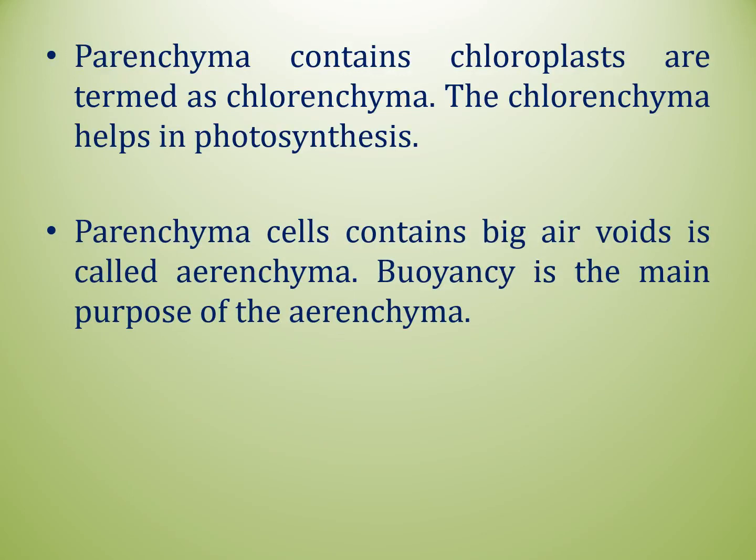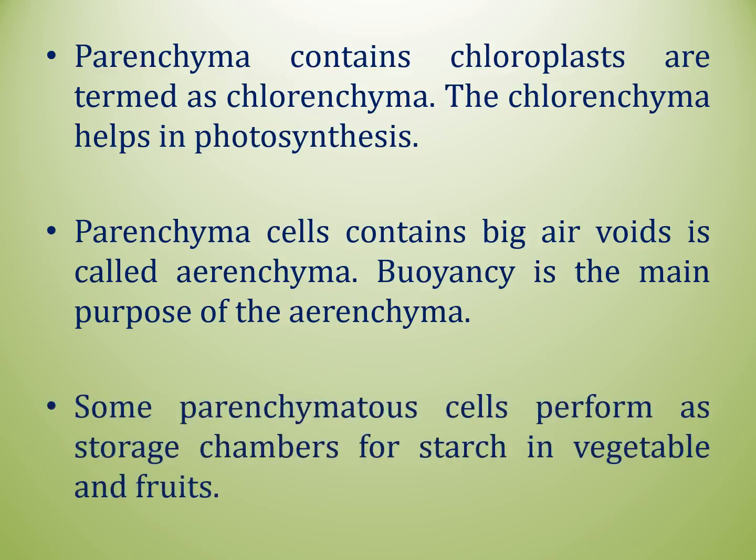The chlorenchyma helps in photosynthesis. Parenchymatous cells that contain large air voids are called aerenchyma. Buoyancy is the main purpose of the aerenchyma. Some parenchymatous cells perform as storage chambers for starch in vegetables and fruits.